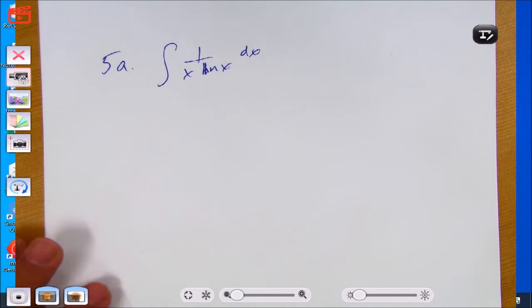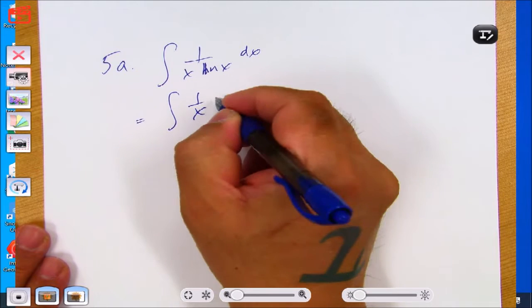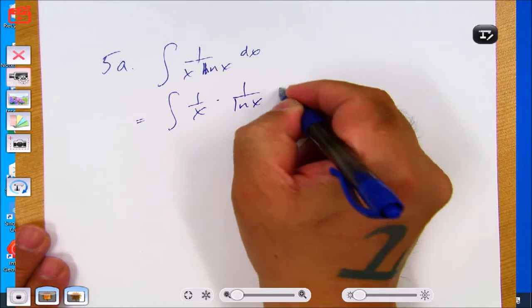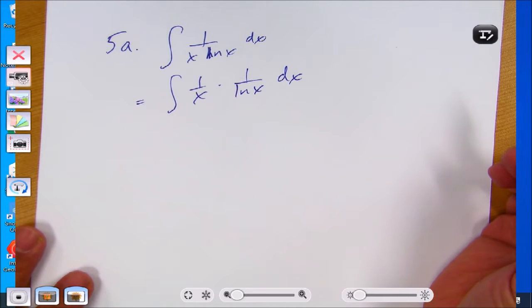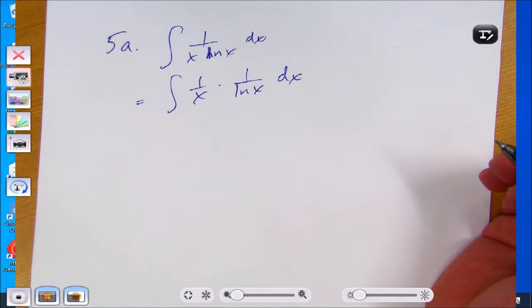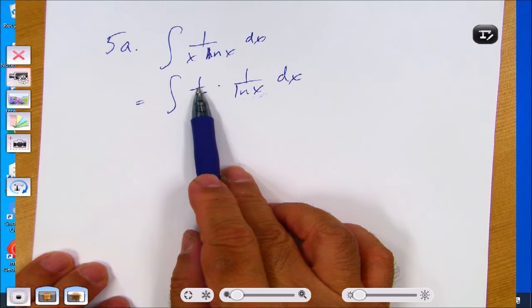All right, so what I'm going to do is rewrite this a little separately. 1 over x times 1 over natural log of x. Do you see that you have the derivative of one of those pieces in the problem? What do you see? The derivative of natural log of x is 1 over x.